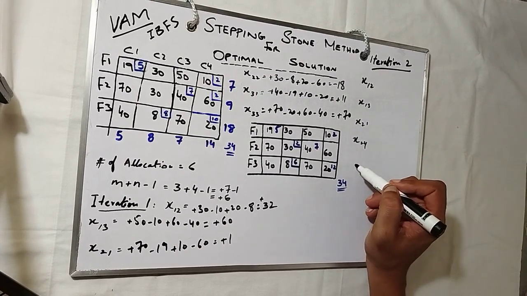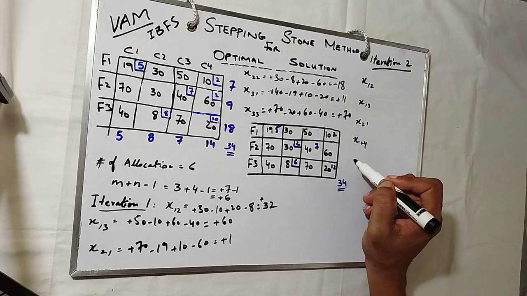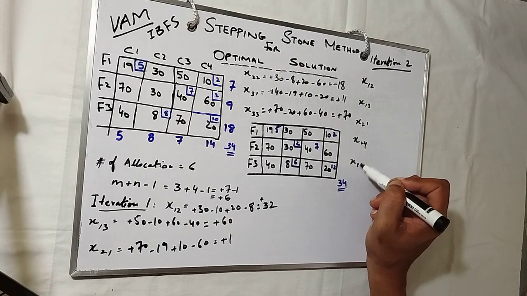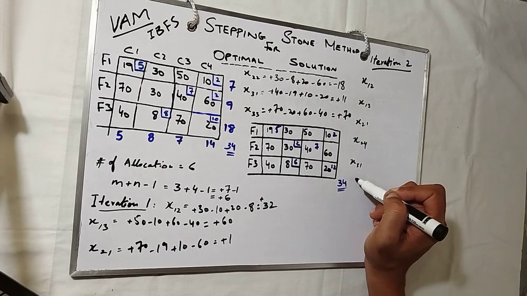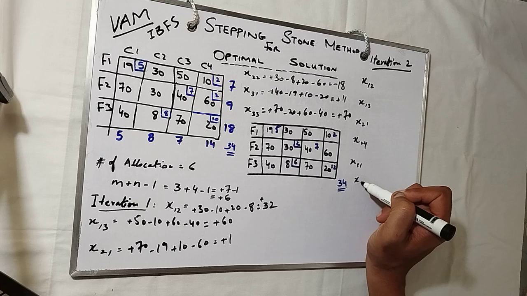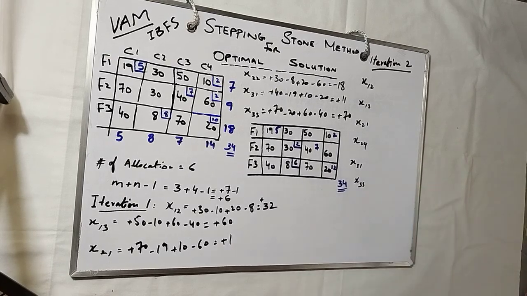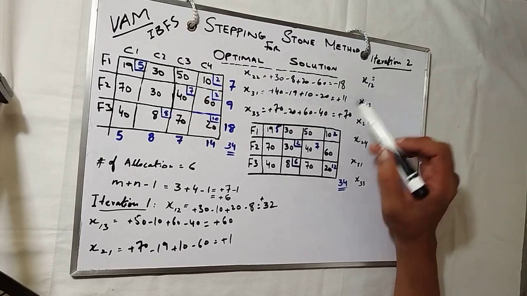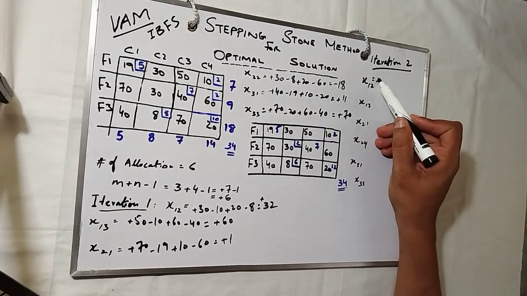Other one is 3, 1. Other one is 3, 3. You see, now x12 is, let's do the same again.